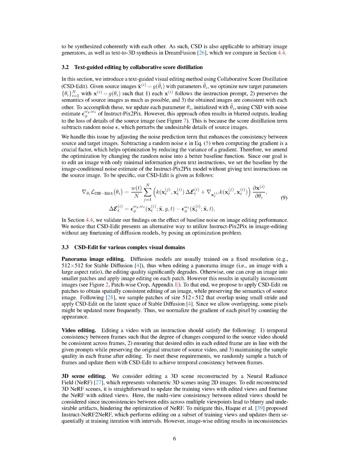Moving on to video editing, 3 important aspects need to be considered. 1. Temporal consistency. The changes made in each frame should be proportionate to the original video across all frames. 2. Desired edits. The changes made in each frame should align with the provided prompts while keeping the original structure of the source video intact. 3. Quality preservation. After editing, each frame should still maintain its initial quality. To achieve this, we randomly select a group of frames and apply CSD Edit to ensure the temporal consistency of the changes across all frames.